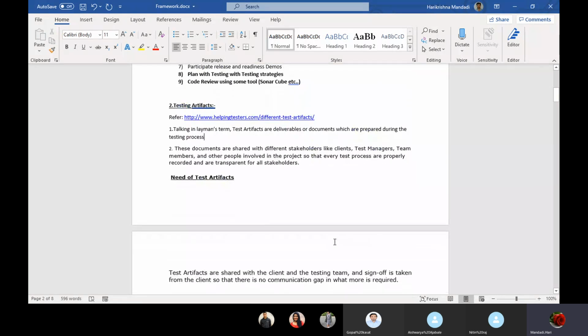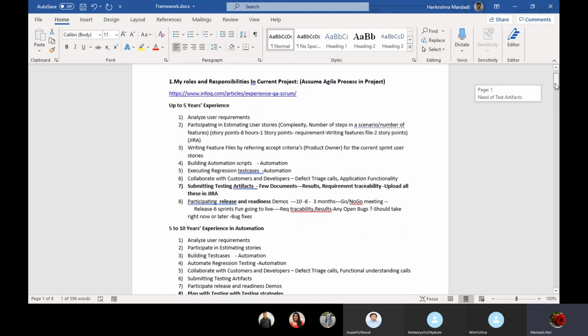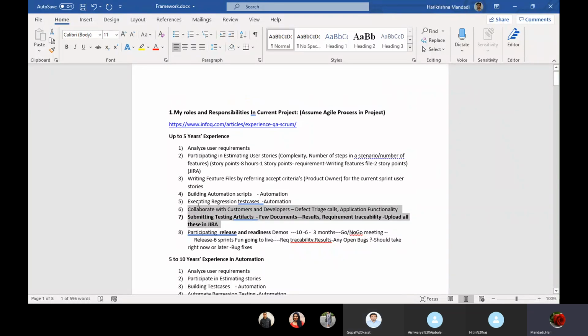Now there is additional information about testing artifacts in this link. You might need to go through this because it is mandatory, and we need to explain it in our roles and responsibilities. This is very important. These two are important at any cost. This is also important. All of them are important actually. If you are going to say you worked in the agile process, then you should have all these 8 points. Otherwise you have not worked in the agile process.